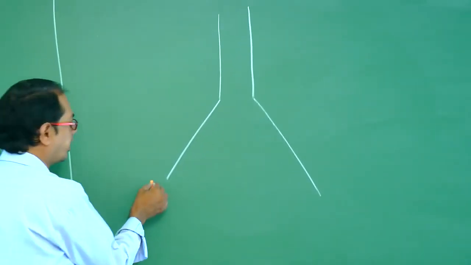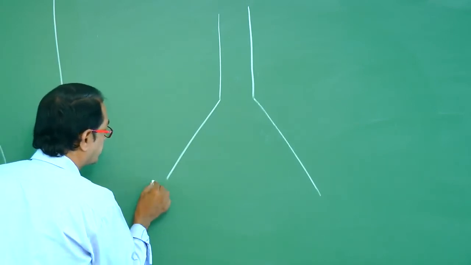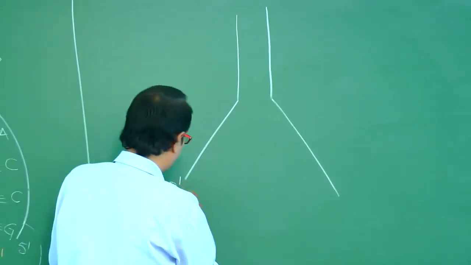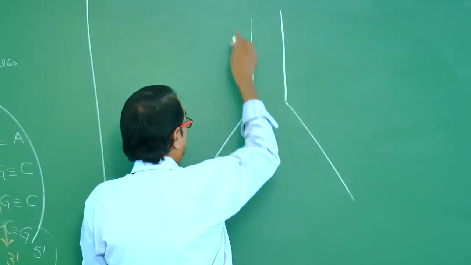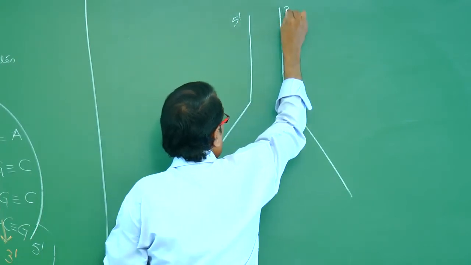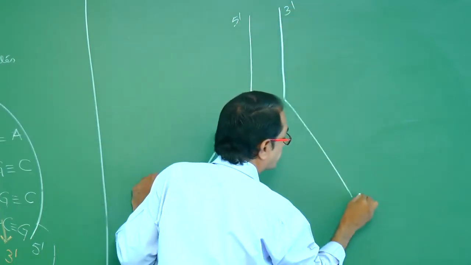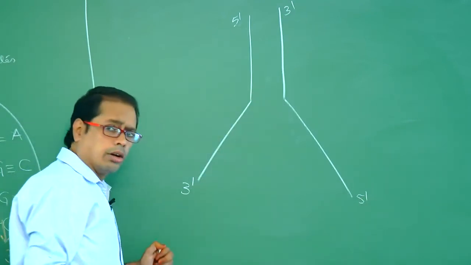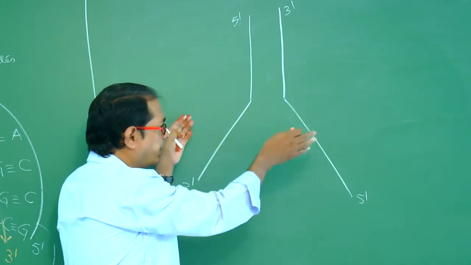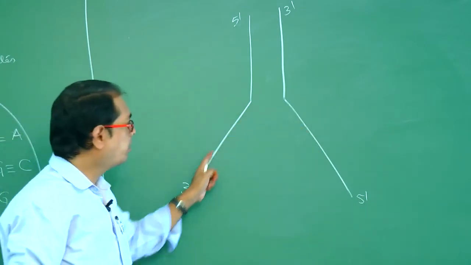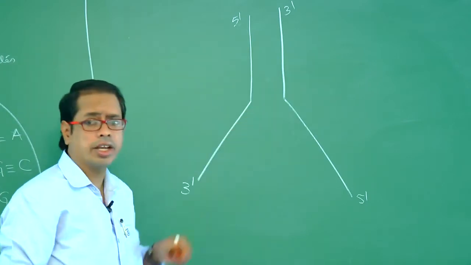Let us suppose I am taking this as 3', and if this is 3', then this is taken as 5'. This is 3', this is 5'. So the two strands are unwound, and in the middle, hydrogen bonds are broken. This is the so-called replication fork.